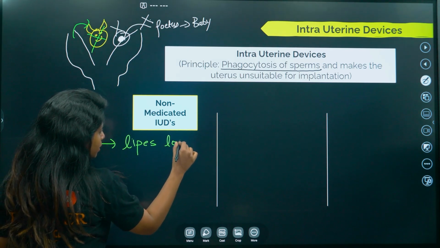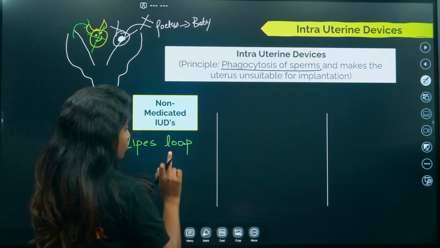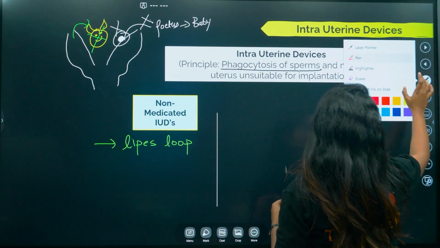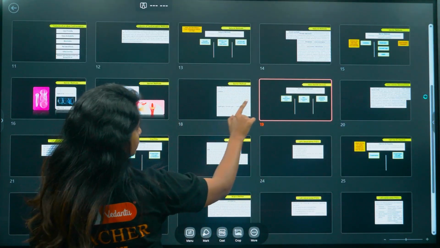Lippes loop. I hope I am not messing up the spelling over here, which is my usual thing. Just give me a second. Where is it?